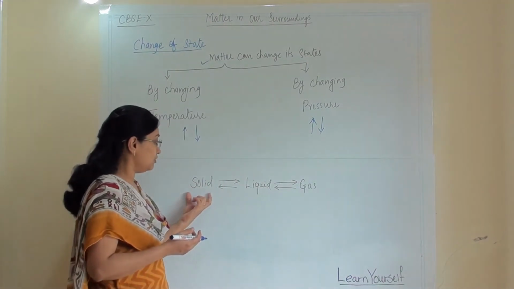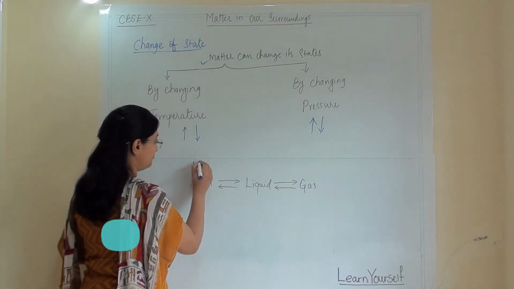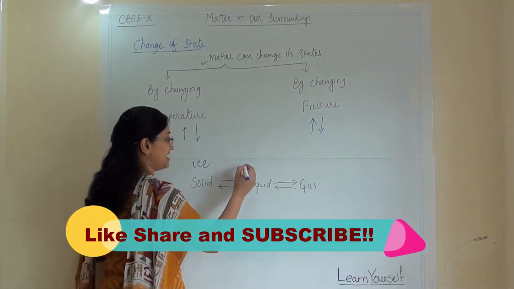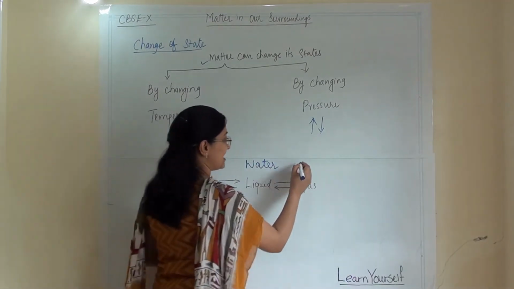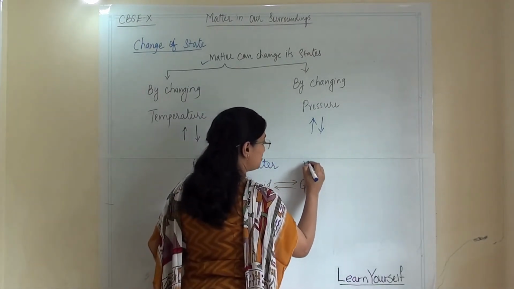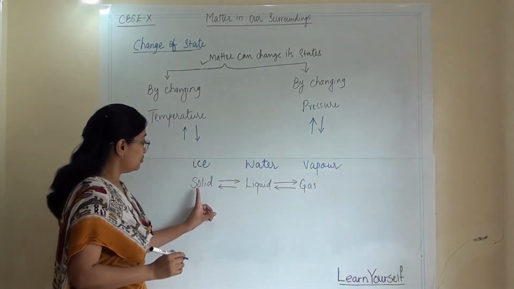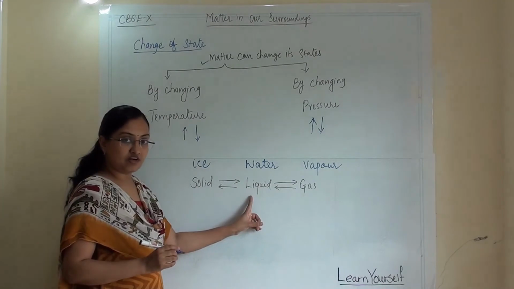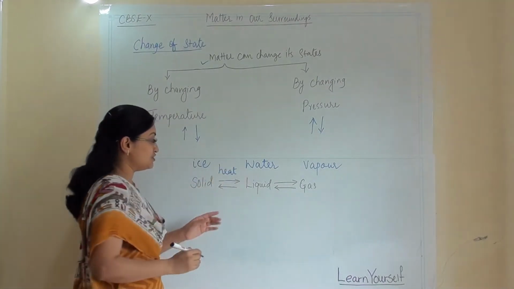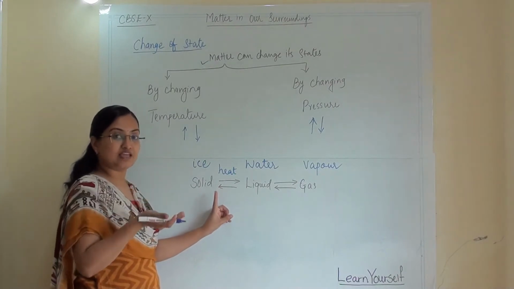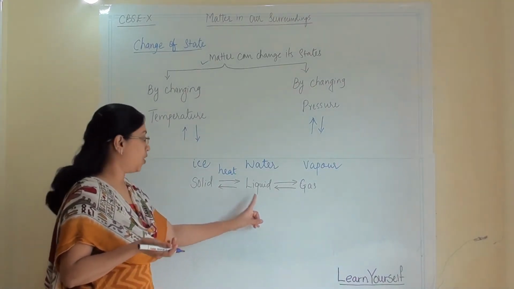We all know solid. Here we are going to take one example of ice. As a liquid we are going to take water, and as a gas let us take steam or vapor. So when a solid is converting into a liquid, we have to give heat. By raising the temperature, the ice will change into water.